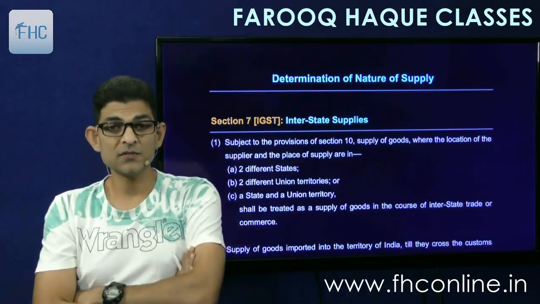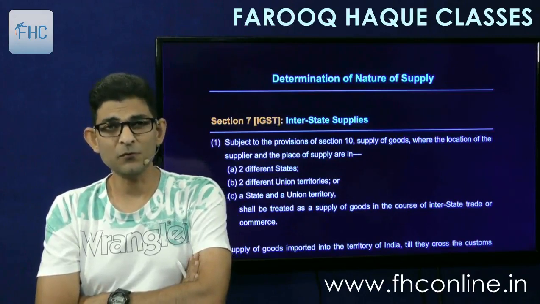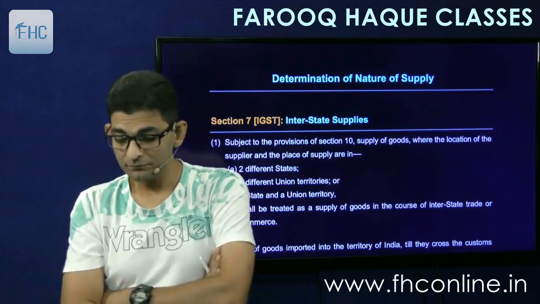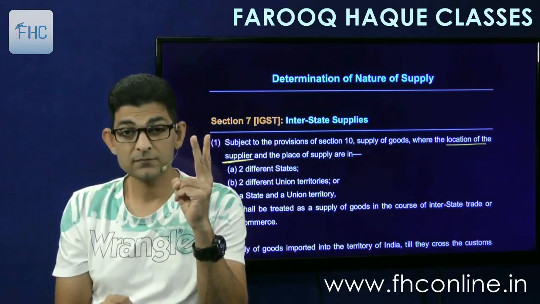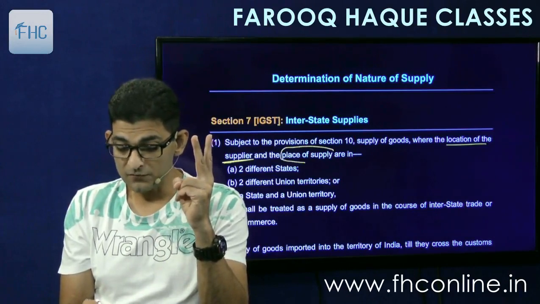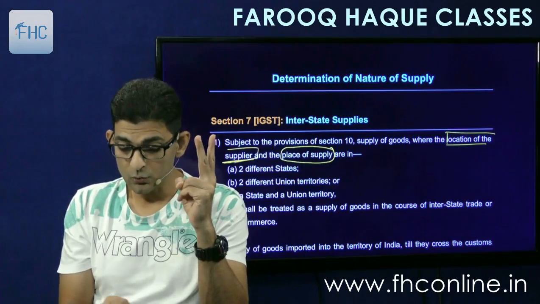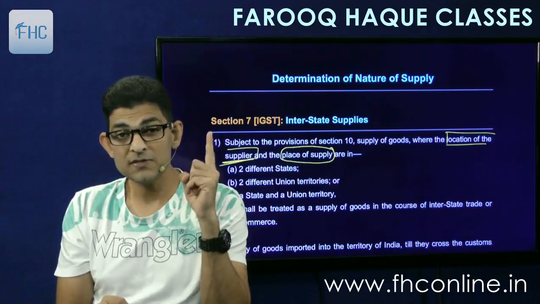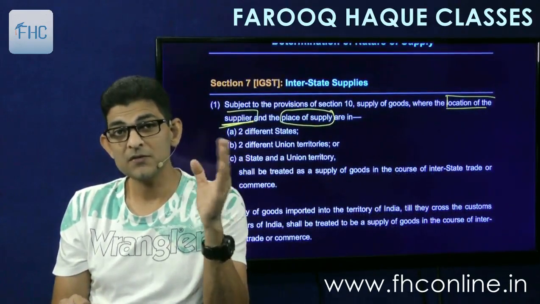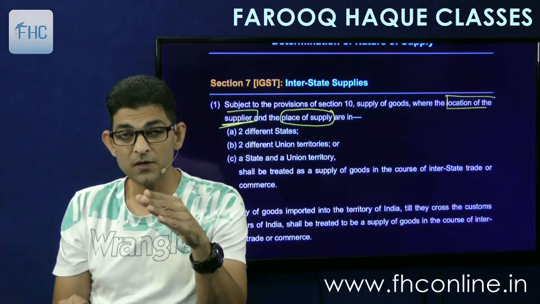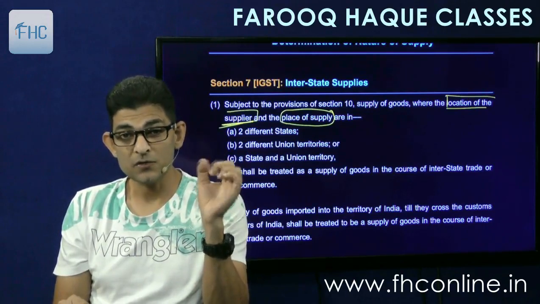So here you will understand what is interstate and what is intrastate supplies. Although I have discussed this many times before, two things you have to see: the location of supplier and place of supply. Place of supply we have already seen. Location of supplier, you know how to calculate, in the definition sections we had seen. If he has a business place, then that business place. If he has other fixed establishment, then that fixed establishment. If not, then the residence is considered as the location of supplier.